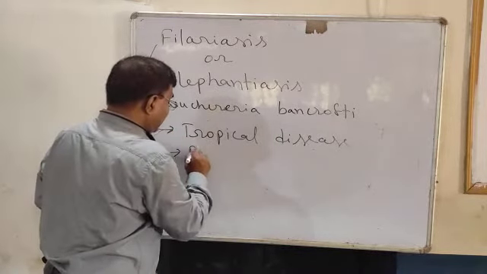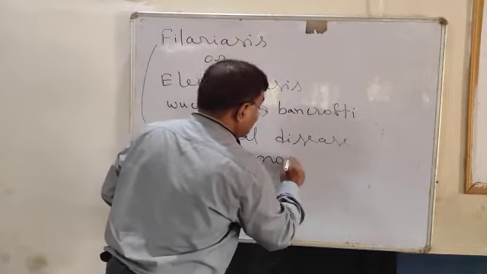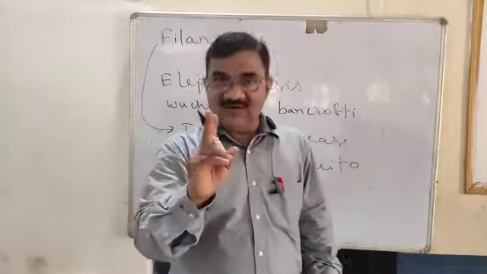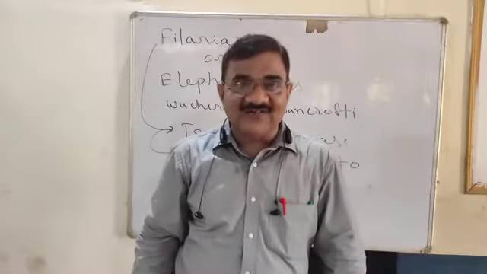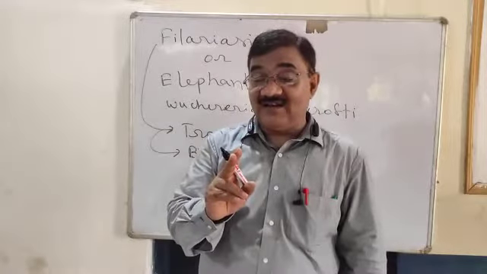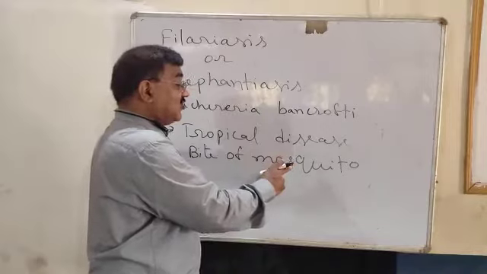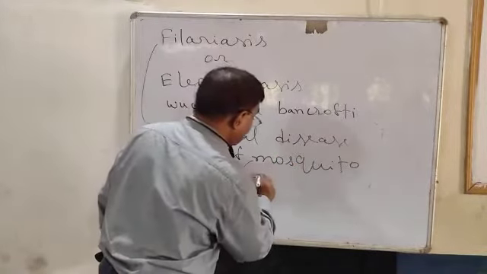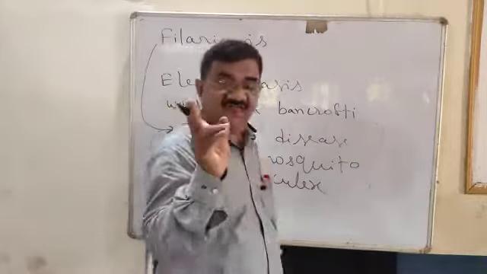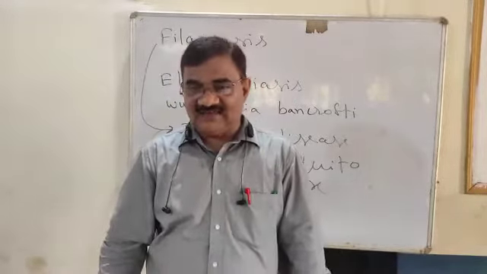Through the bite of a mosquito. Which mosquito? Female Anopheles? No. Female Anopheles causes malaria. Plasmodium is present in female Anopheles. This is the bite of a mosquito, and the name of the mosquito is Culex, not female Anopheles. The name of the mosquito is Culex.